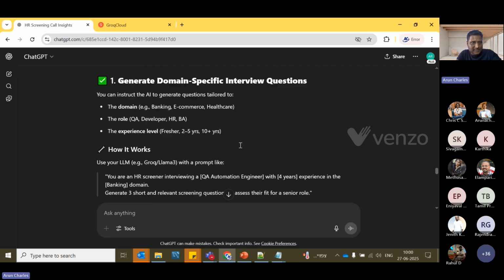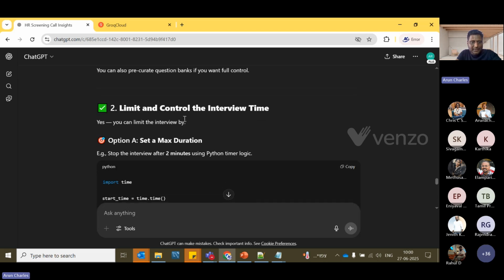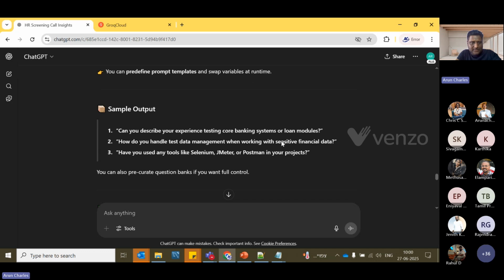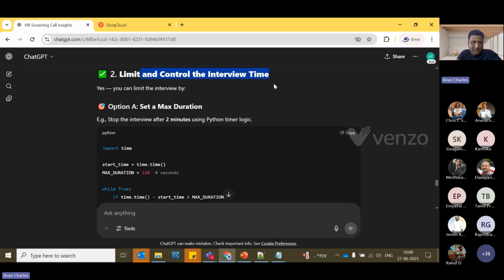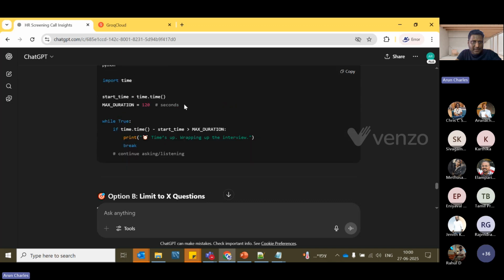Okay, so as you can see here, it says yes, you can do it. The domains like banking, e-commerce, healthcare, QA automation, anything, right? So we can just give these kinds of roles here, the experience here, so that it is able to create it. And it also says that yes, we can limit the control by setting a maximum duration like this.